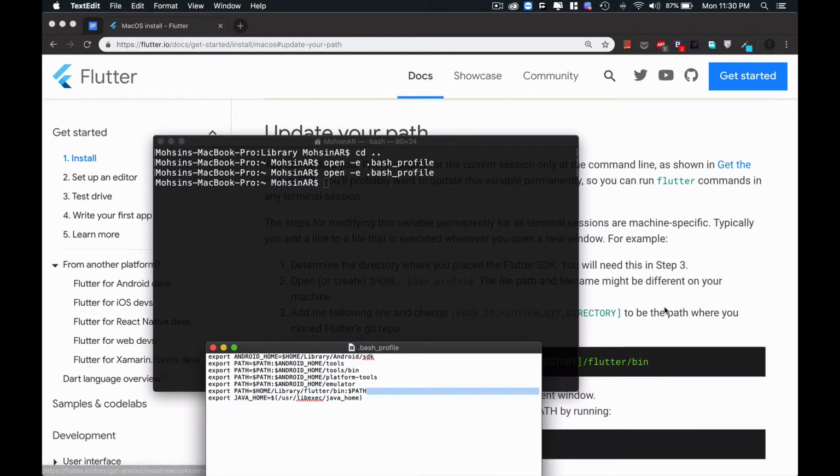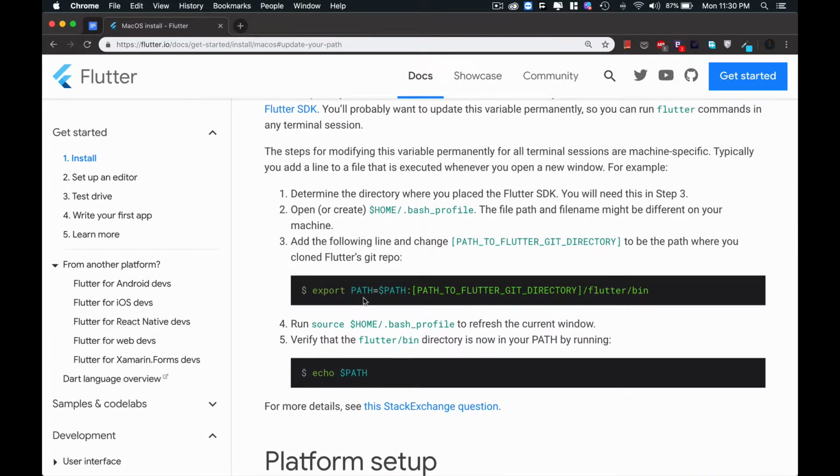After that, what you have to do, as the Flutter documentation is saying, is export PATH, then concatenate with the path, then your Flutter git directory or any other directory, then flutter/bin. It's the default directory.